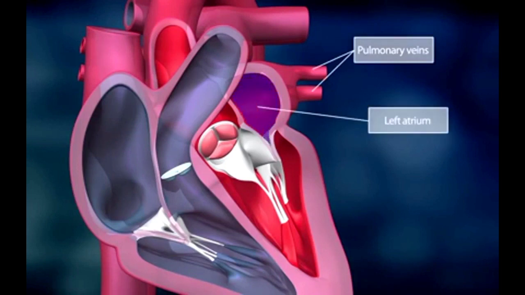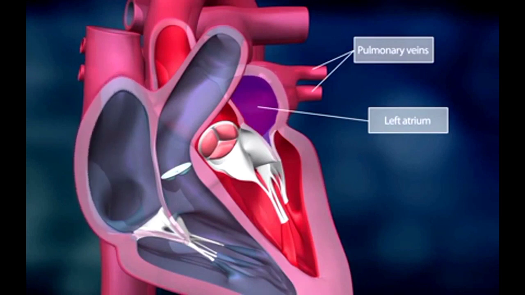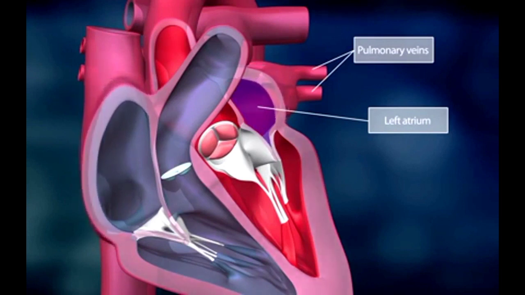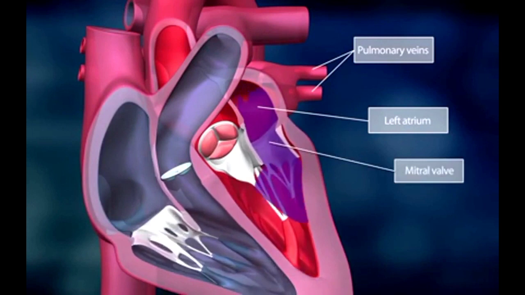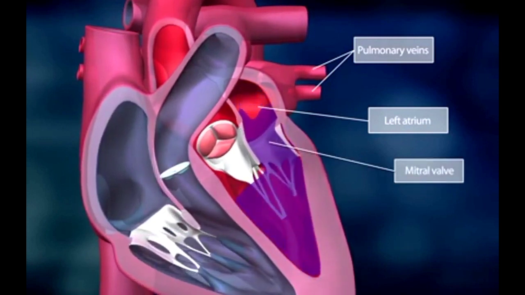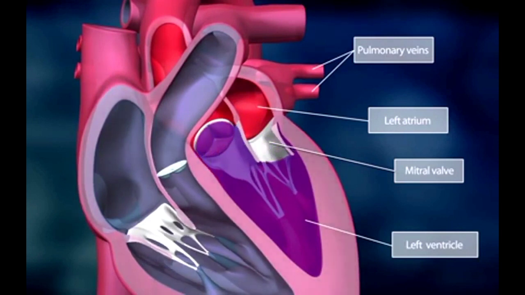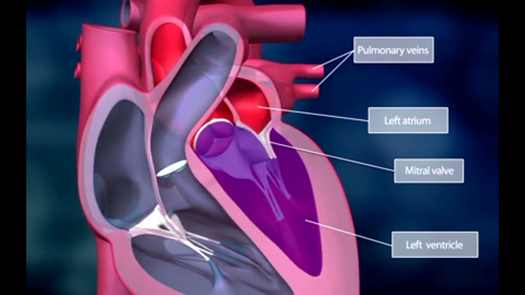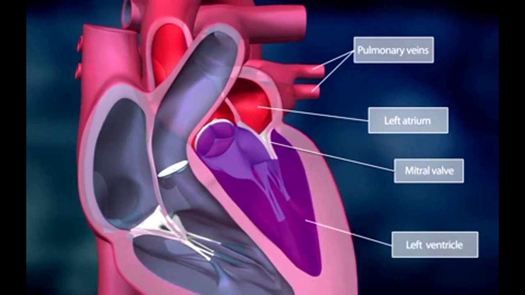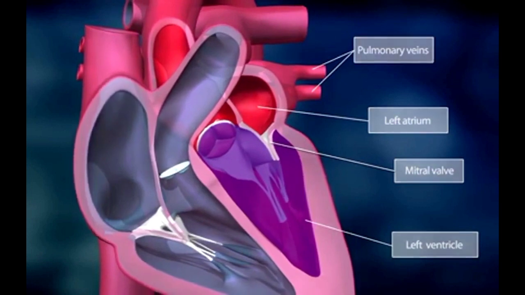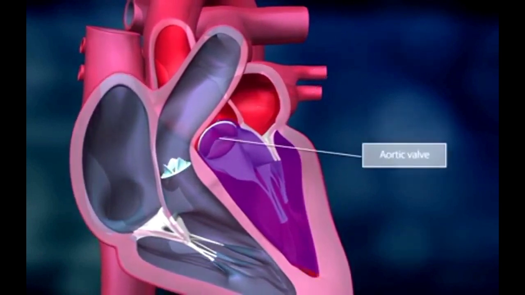Oxygen-enriched blood returns from the lungs through the pulmonary veins and fills the heart's left atrium, and the left atrium contracts. On the other side, the mitral valve opens into the left ventricle and the blood is pumped into the left ventricle. This is filled with blood. The mitral valve closes to prevent the backflow of the blood into the left atrium.